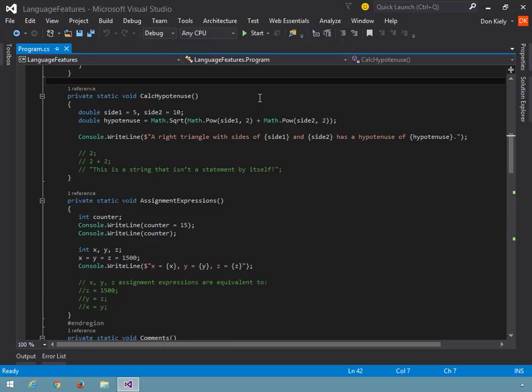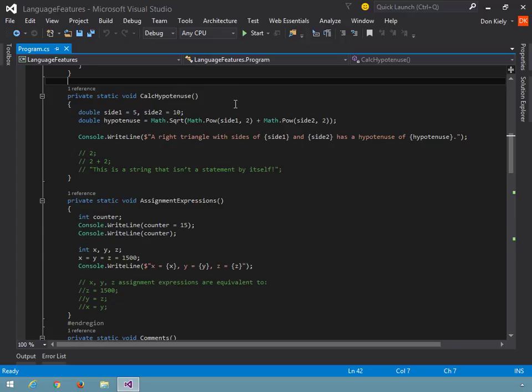Consider this code in the CalcHypotenuse method. This is in the language features sample project. The code here calculates the length of the hypotenuse of a right triangle using the Pythagorean theorem, which states the square of the hypotenuse, the side opposite the right angle, is equal to the sum of the squares of the two sides adjacent to the right angle. Mathematically, that's expressed as a squared plus b squared equals c squared, where a and b are the sides adjacent to the right angle, and c is the hypotenuse.